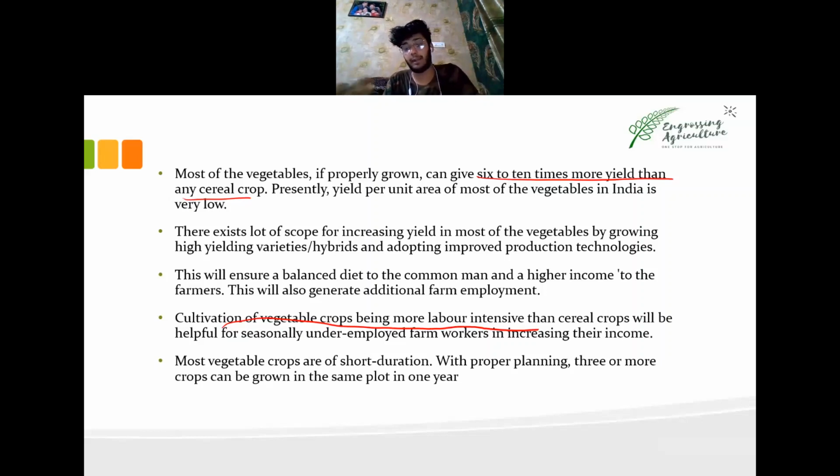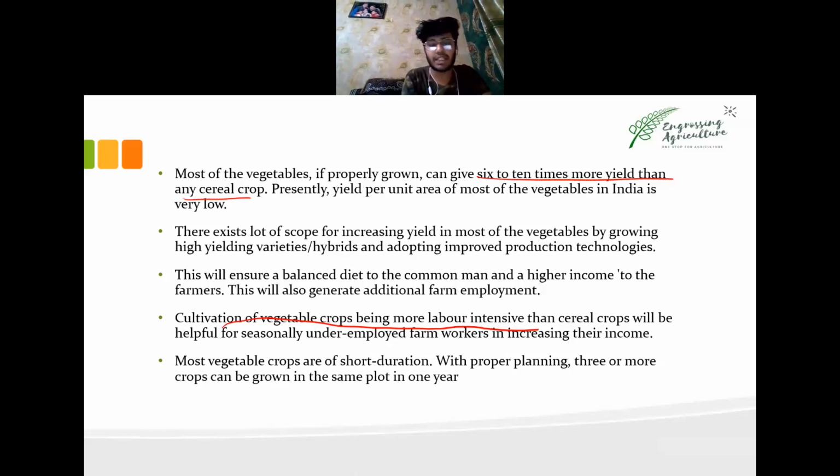That will help in employment and increase the income of the laborers and the poor, and thereby the economy. It's not that vegetables directly boost the Indian economy if we grow more of them, but obviously it will have some effect on the income and wages of the labor, so that they can have a sustainable life.